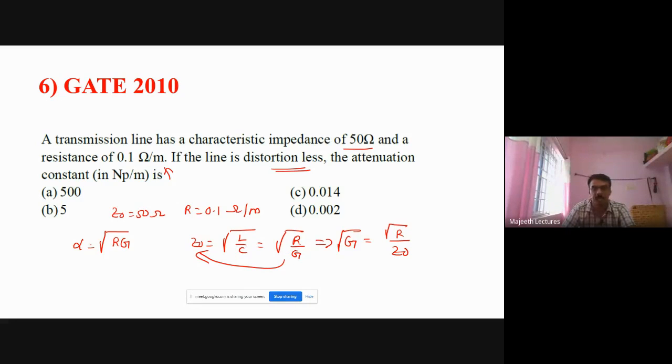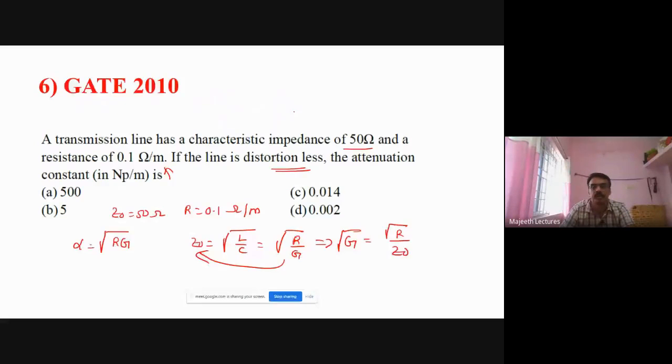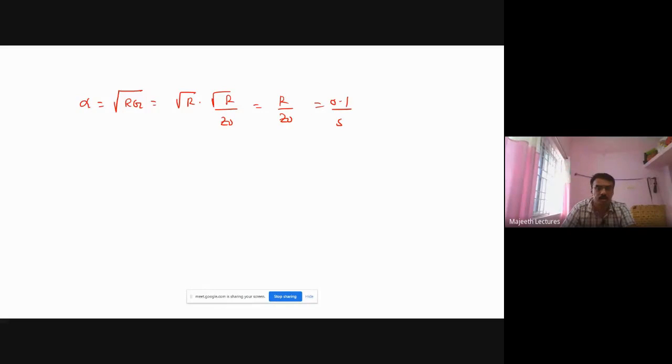Therefore, α is equal to √R times √G, and √G is nothing but √R by Z0, so α is R by Z0. What is R? R is equal to 0.1, Z0 is equal to 50. So the attenuation is 0.002 Nepers per meter.